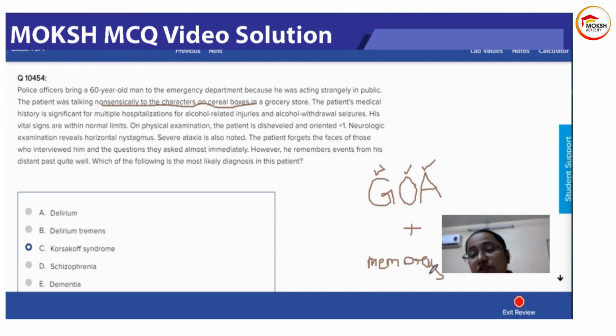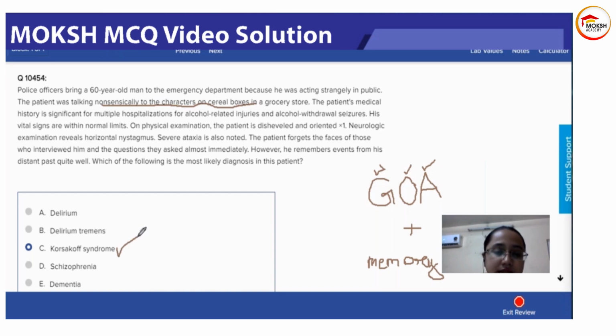Confabulation is that the patient is losing memory, but he is just filling those gaps in memory with random things. Like, I forgot what I had for breakfast, but I just make it up and I don't even know that I'm making it up. Like, I probably had poha, but I tell myself I had pizza. And then I'm very confidently telling the doctor I had pizza, but my mother is sitting next to me like, no, you did not have pizza. All right. Loss of memory with confabulation, that is Korsakoff syndrome.